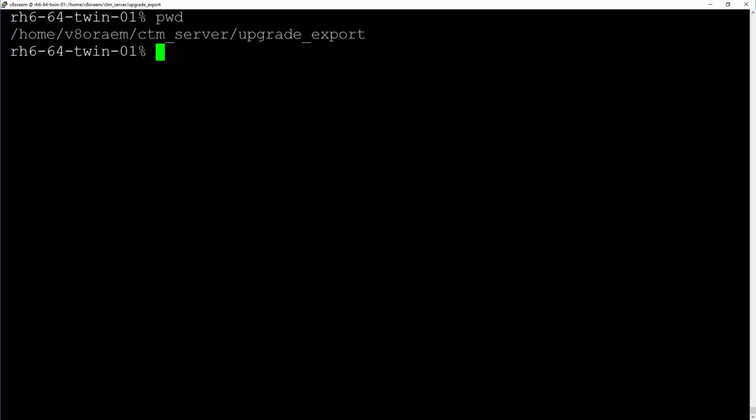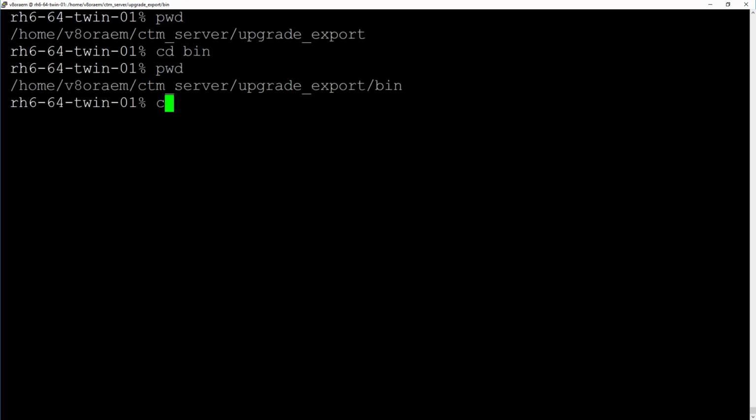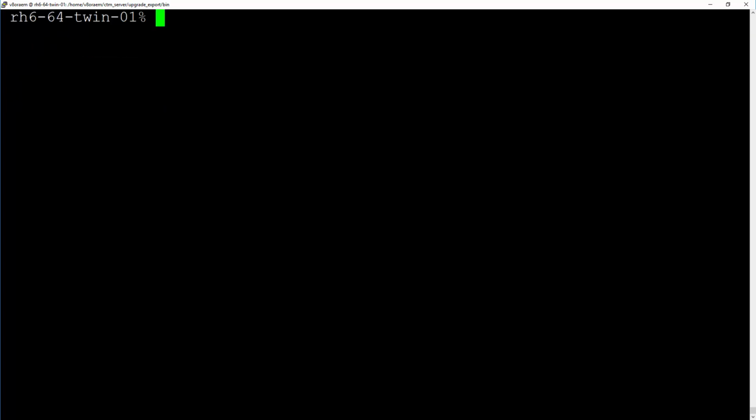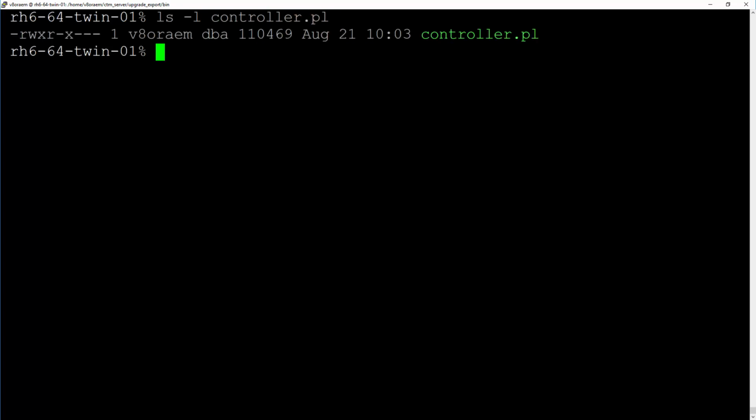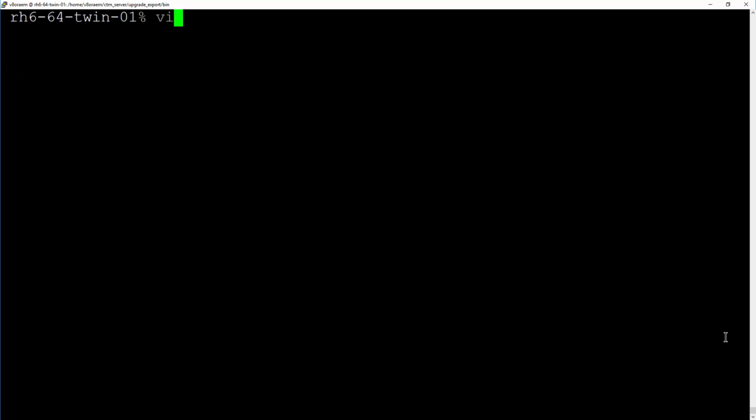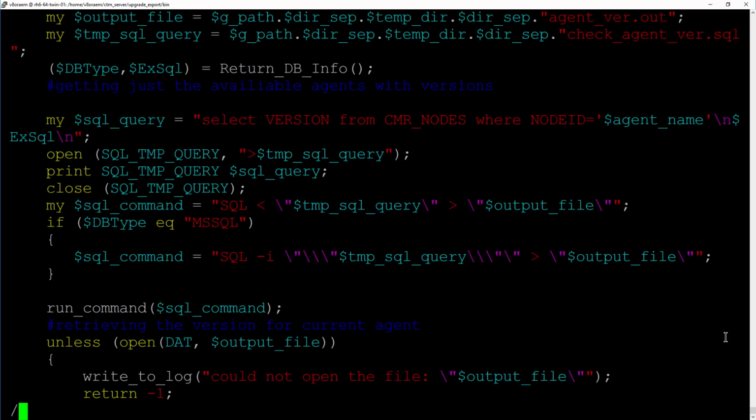On the old Contram server, where the version 9 upgrade toolkit is installed for data export, ensure that the Contram server services are running. Navigate to the Contram server version 9 upgrade toolkit installation upgrade_export/bin subdirectory and locate the controller.pl file. Take a backup copy of this file. Next, edit this file with a text editor. In this example, VI editor is used.